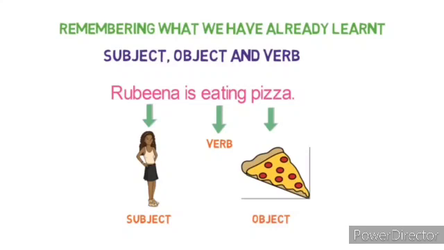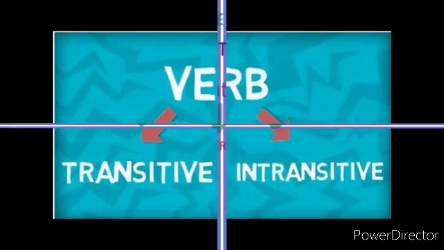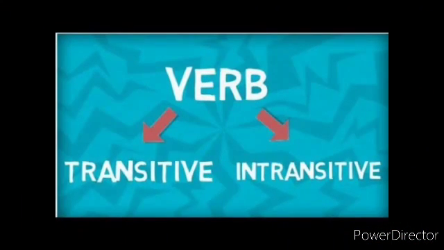Children, please note, to identify any object, we use the what or whom question. In this case, we use what to find out the object. Children, now you might be clear about the subject, object and verb. Let's move into the main topic of today, that is transitive and intransitive verbs.